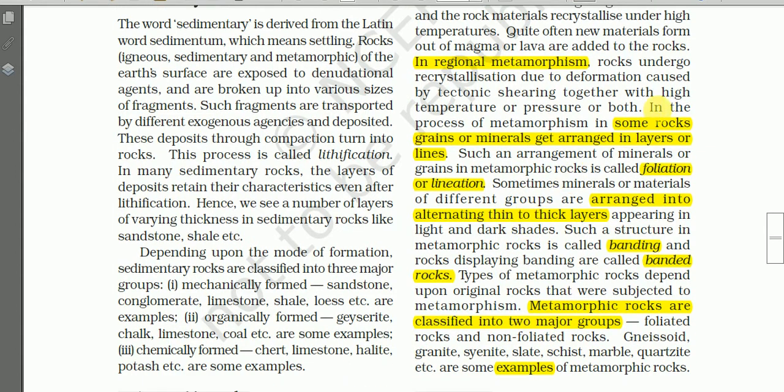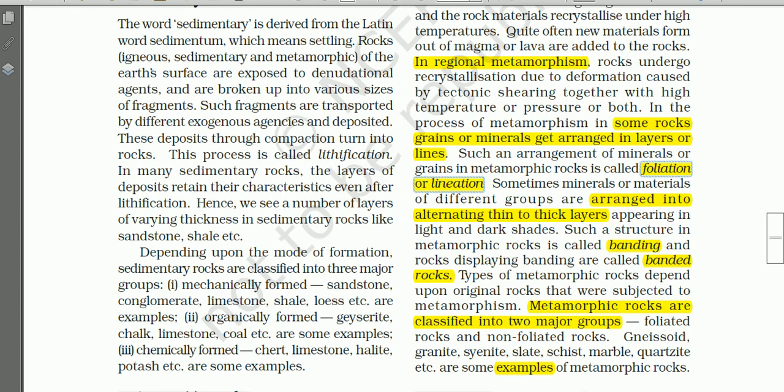See, in the process of metamorphism, that is in the process of metamorphic rock formation, some rock grains or minerals get arranged in layers or lines, and such arrangement of minerals or grains in the metamorphic rock is called foliation or lineation. So in the process of metamorphism, some mineral grains are arranged in layers or lines, and such arrangement is known as foliation or lineation.